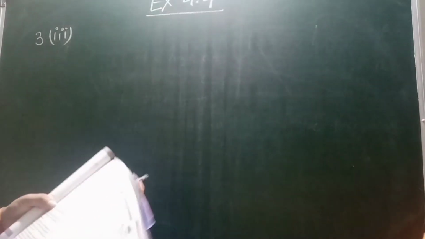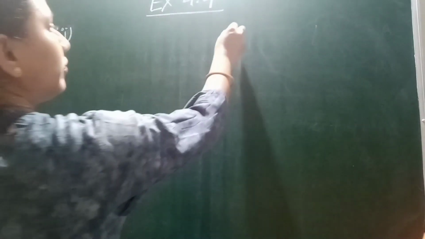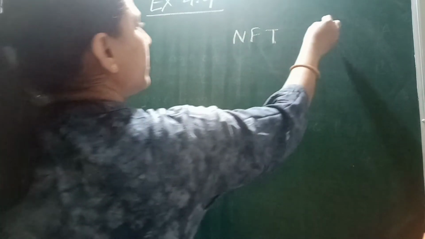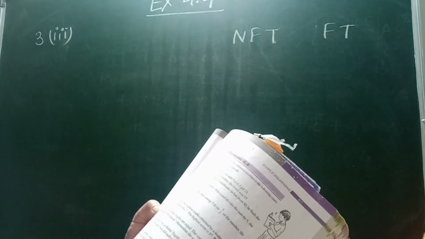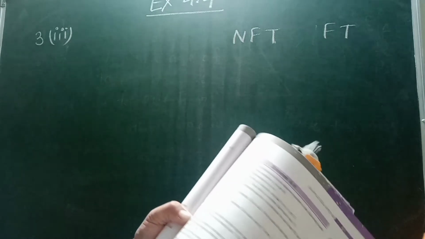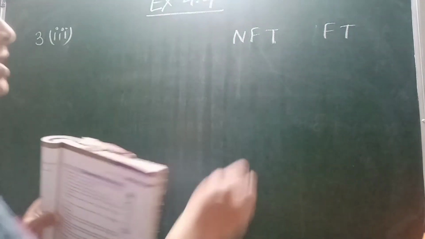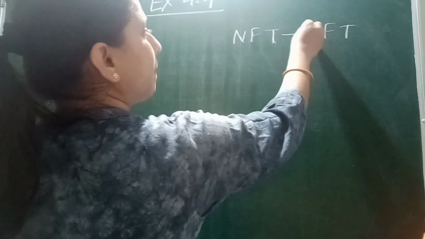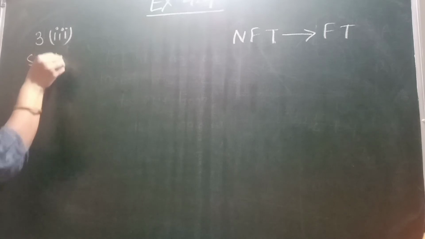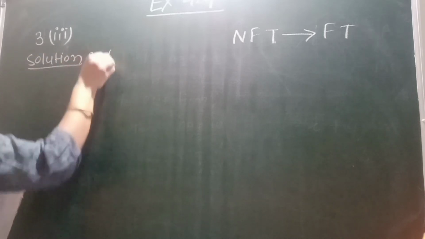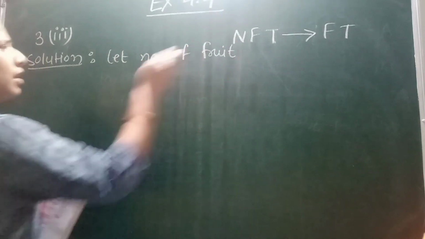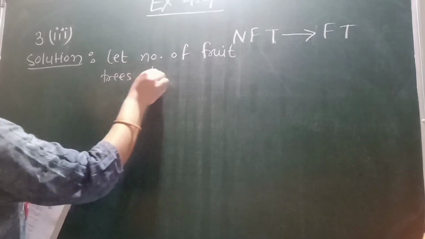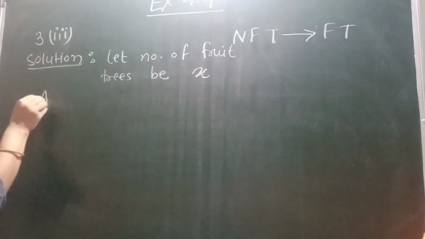So students, how will we start our solution? There are 2 types of trees, non-fruit trees and fruit trees. It is very clearly mentioned that non-fruit trees were 2 more than 3 times the number of fruit trees. It means non-fruit trees depend upon the fruit trees. So how will we start our solution? Let the number of fruit trees be x.